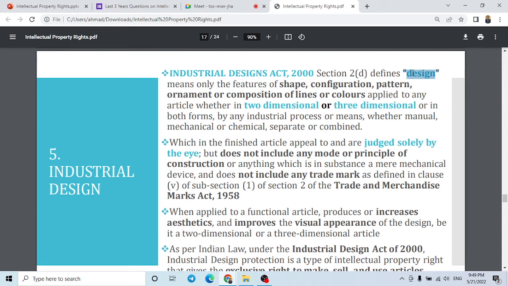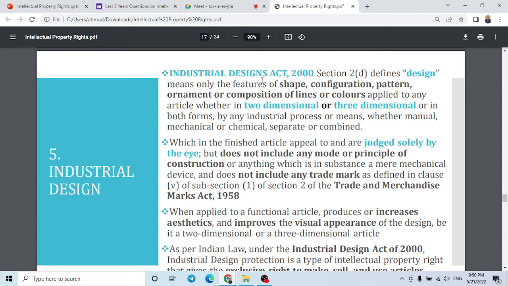So what is design? Design is defined in section 2(d) as only the features of shape, configuration, pattern, ornament, composition of lines or colors applied to any article. So these things make the design. It can be in two dimensions, or three dimensions, or in both forms, created by any industrial process, whether manual, mechanical or chemical, separate or combined.